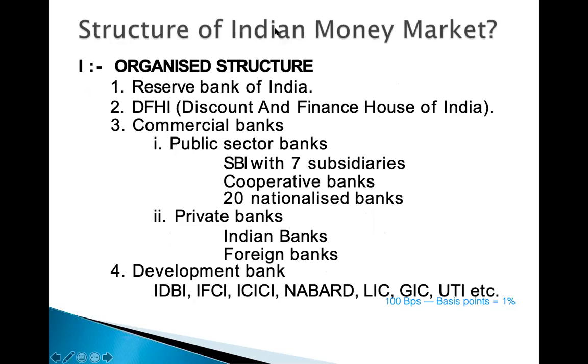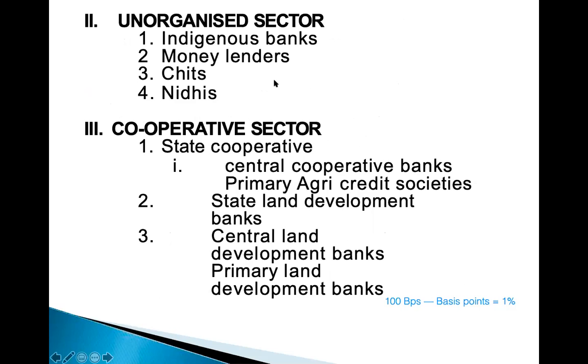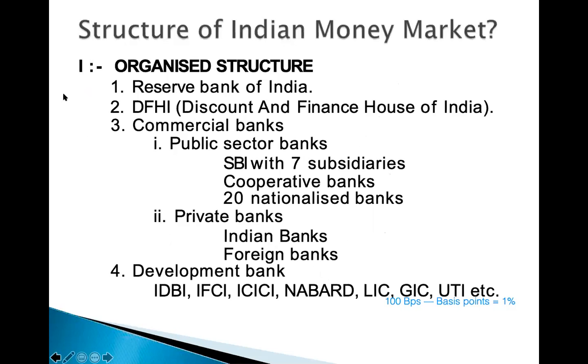Now, when I talk about the structure of the money market, we have the Reserve Bank of India, which is the apex authority, and this authority also is the regulator of the money market. Please remember, RBI is the regulator of the money market in India. Apex means topmost. And then we have the Discount and Finance House of India, which is an intermediary.